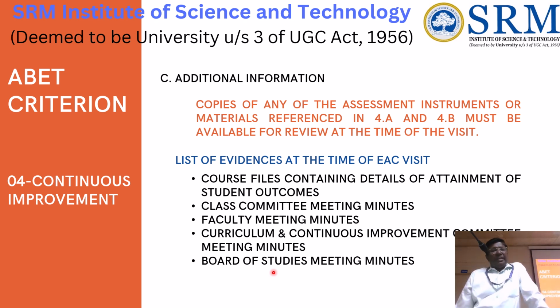This is the continuous improvement section, they will be very keen on how outcome based education is implemented in a department in an effective manner, numerically as well as physically. They should see it, and they will be interacting with the students when they purchase the components and other things. They will be cross verifying it also.